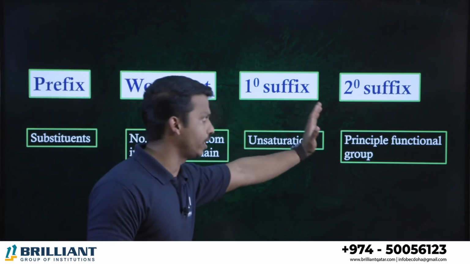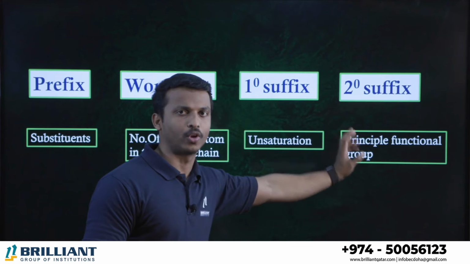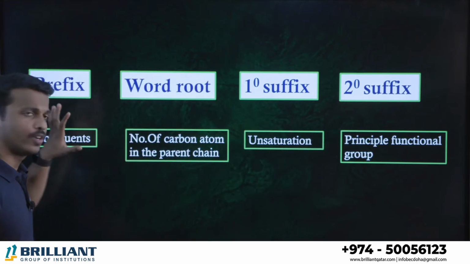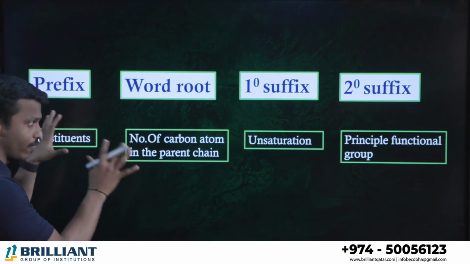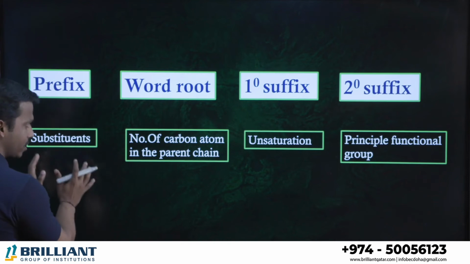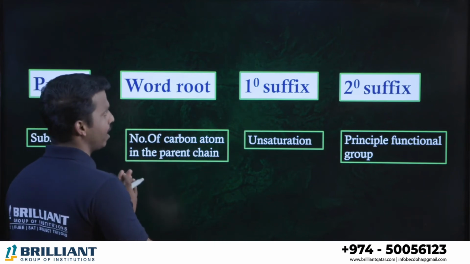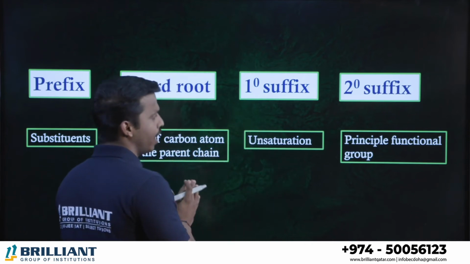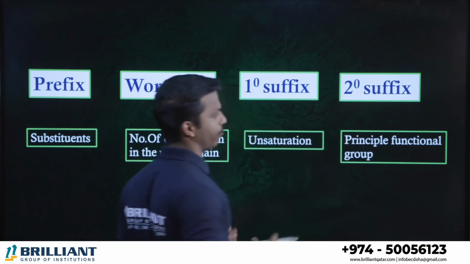And then we go for the principal functional group, that is our secondary suffix. All of you keep in mind, first we write the substituent if the given organic compound contains one, then the parent chain name, then alkane, alkene or alkyne, and the principal functional group.